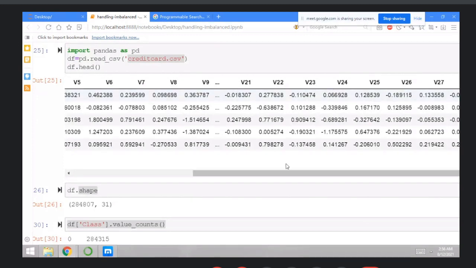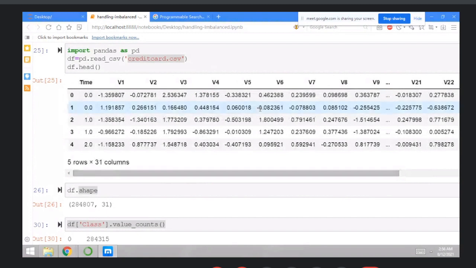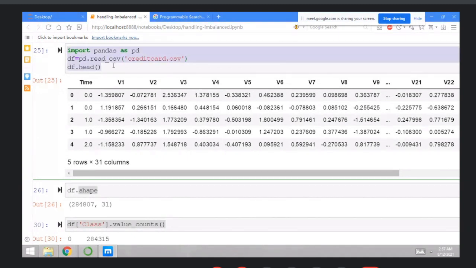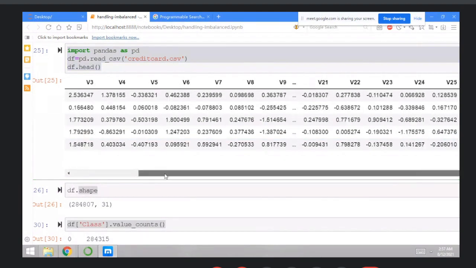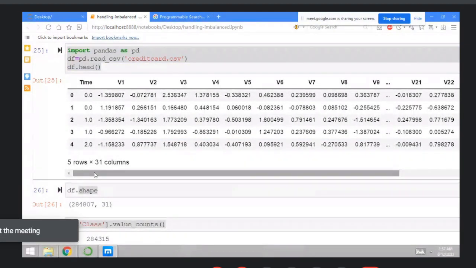So I repeat once again, please check here. First thing, download the dataset from Kaggle. Then import your dataset here using import pandas as pd, with the name of the dataset, that is creditcard.csv. It has a huge number of records, and you need to check the values of zeros and ones, because this is a classification problem, a fraud detection scenario.